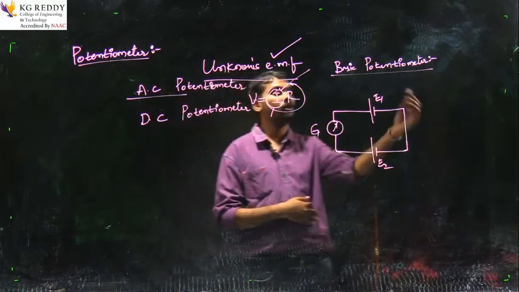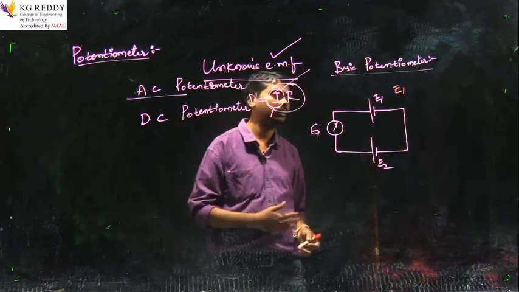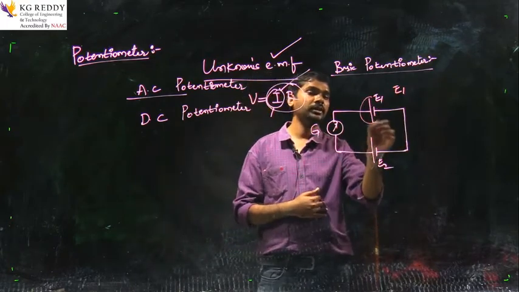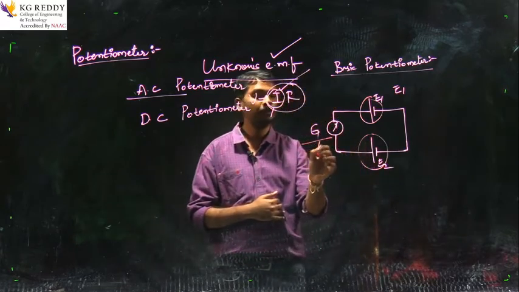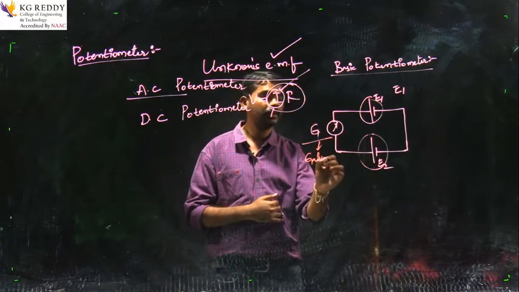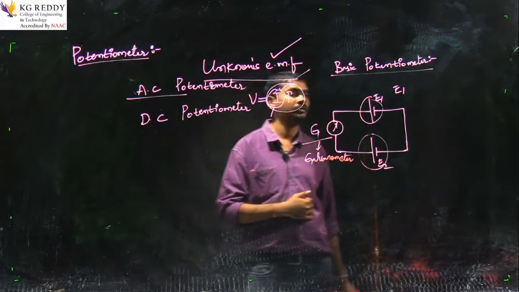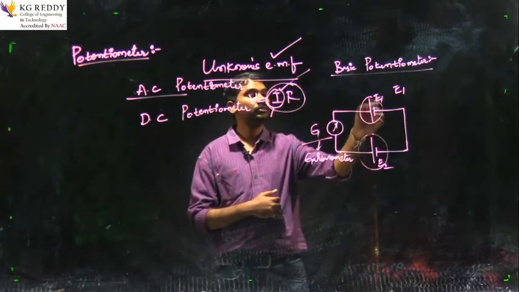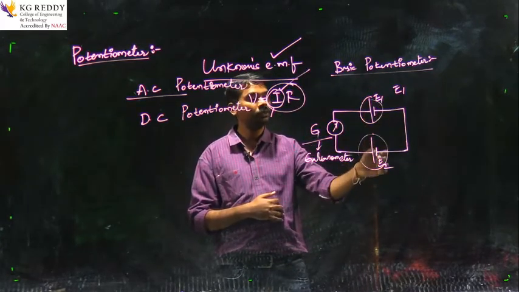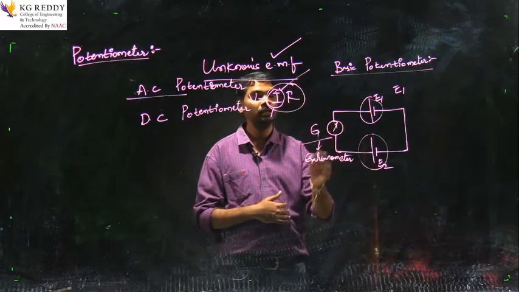First of all we will be seeing the circuit. This is one battery, this is another battery, and this is the galvanometer. Whenever the value of E1, the battery 1, is equal to E2, the galvanometer will be showing the null deflection.